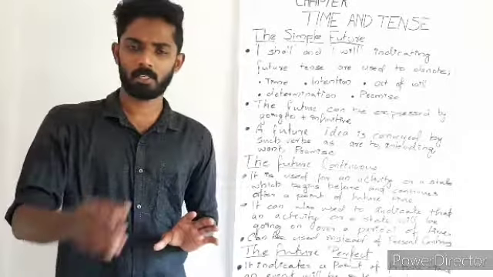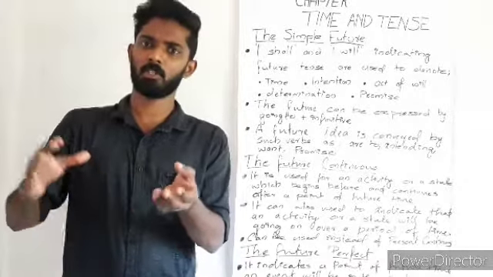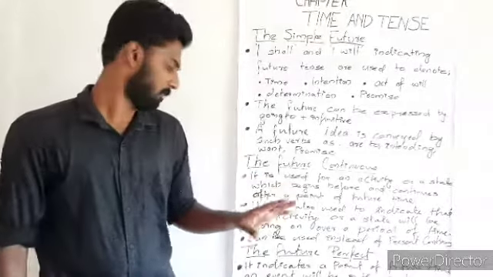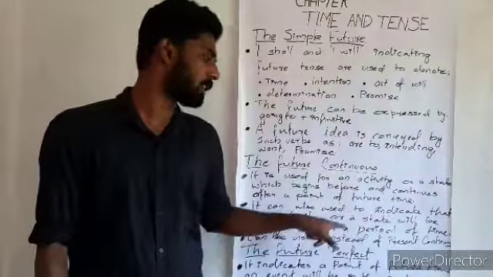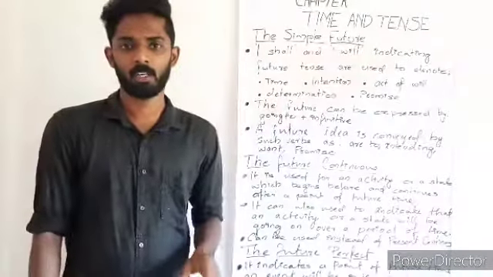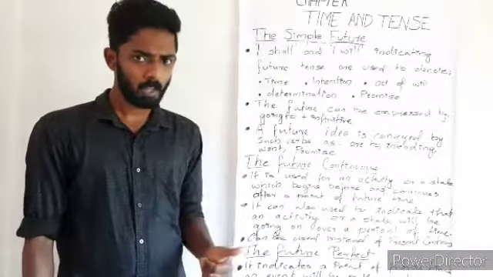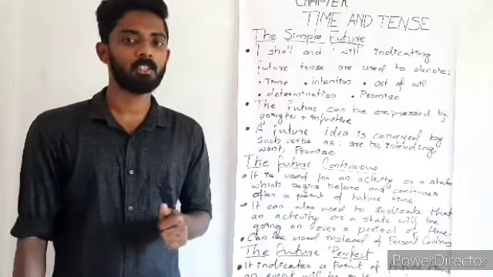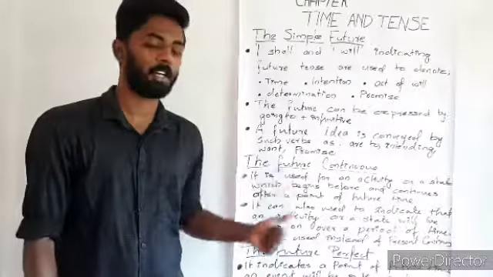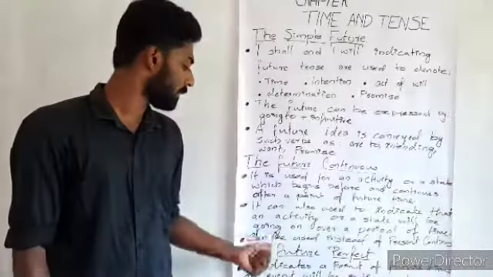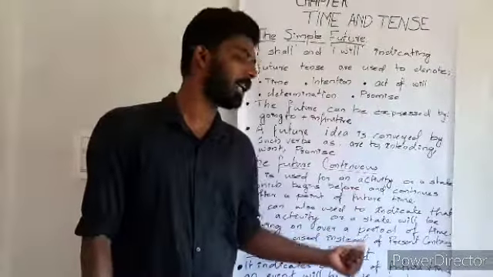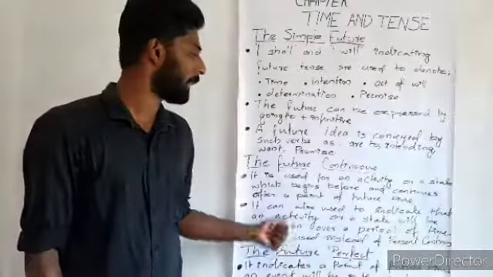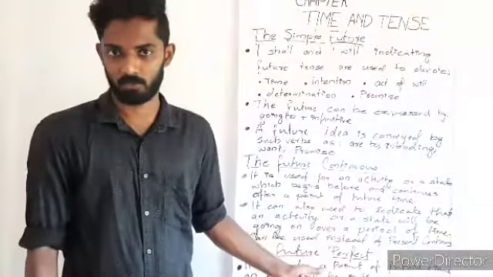The same thing, like a continuous process which will be happening in the future, will be explained in such situations. The last one can be used instead of present continuous. When we studied present continuous, we saw that we can express future actions through the present continuous. In the same way, it can be said with the help of the future continuous.